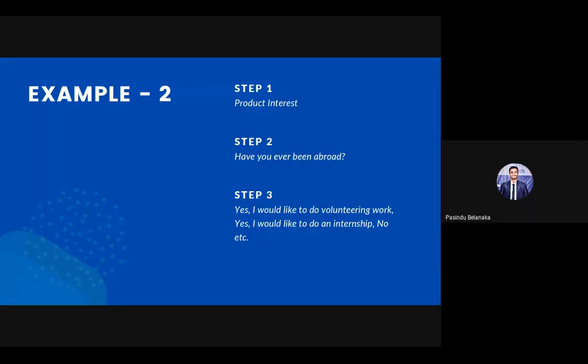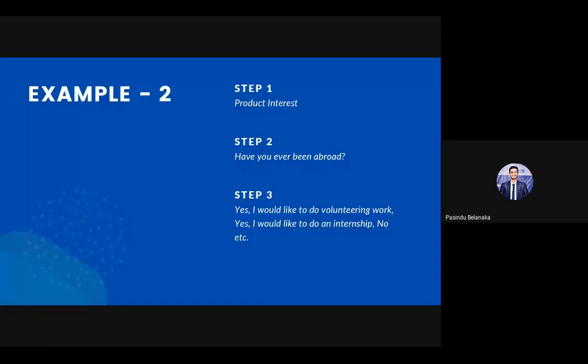Again, first step, where do you want your answer on? Product interest. Then step 2, looking for product interest. That's the area where we want our answer on. So we are asking the question, have you been abroad? So step 3, we are giving some answers.